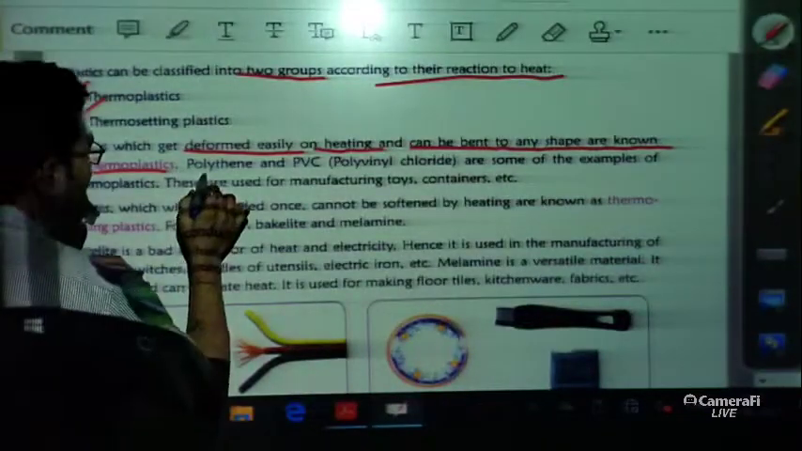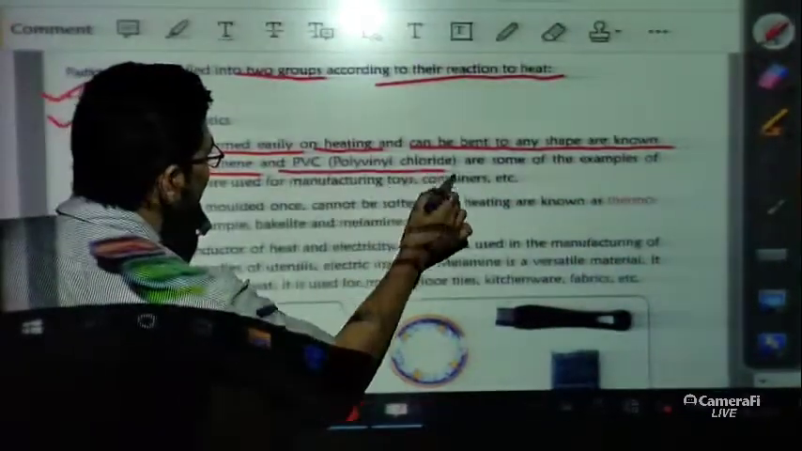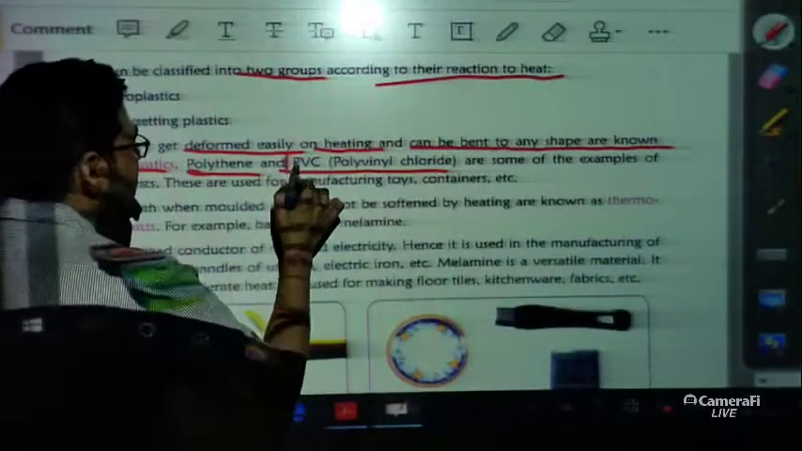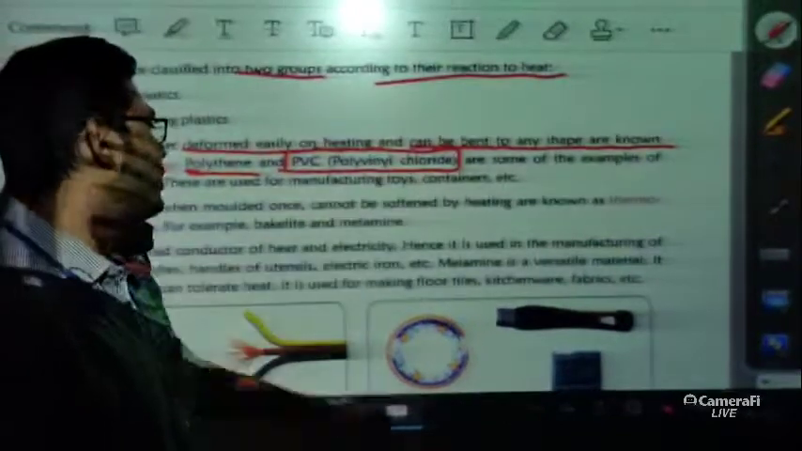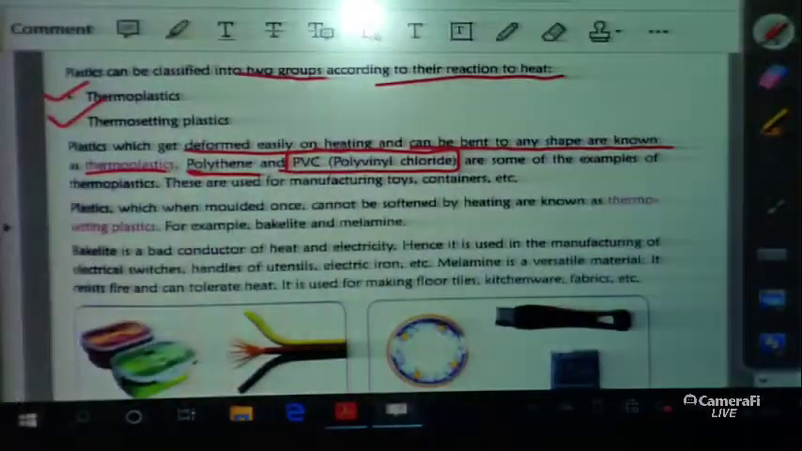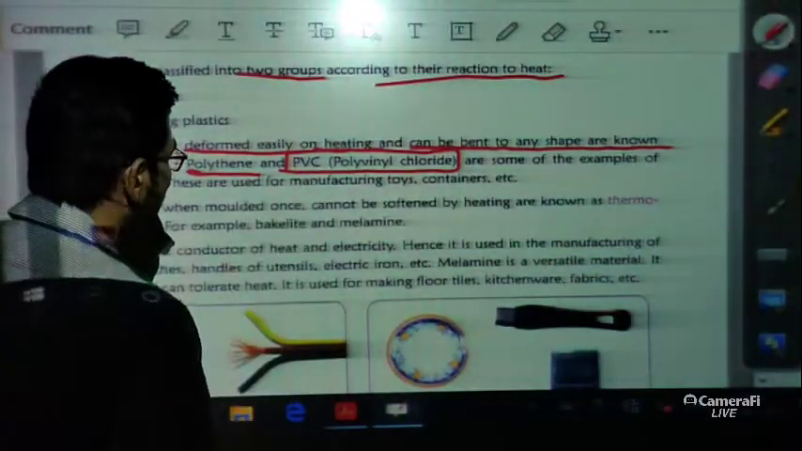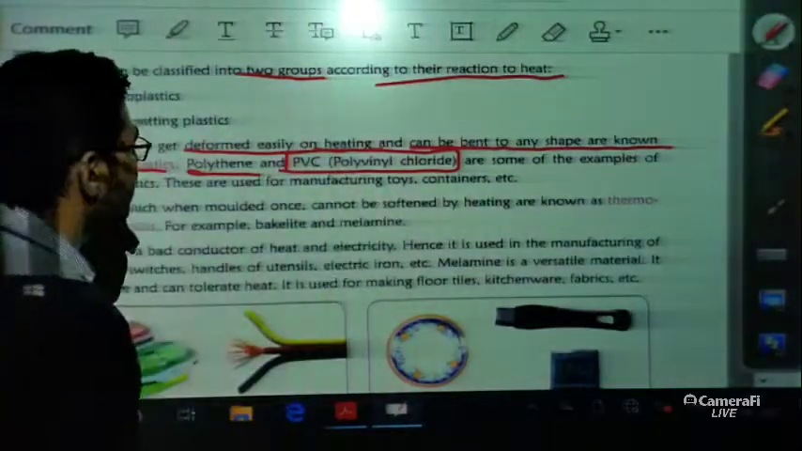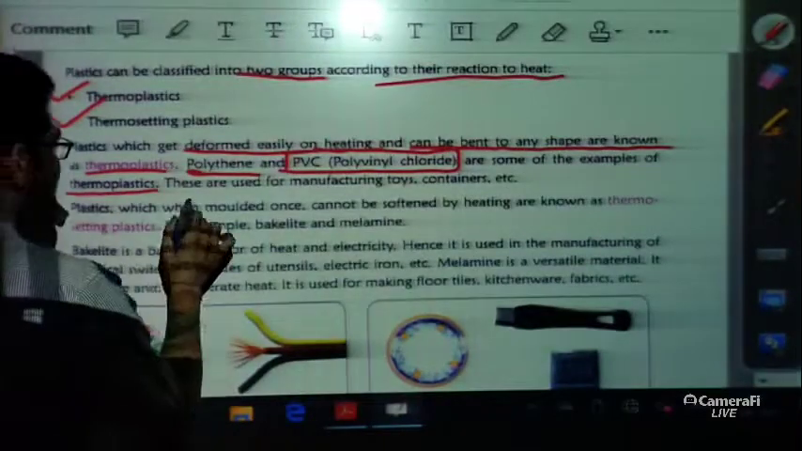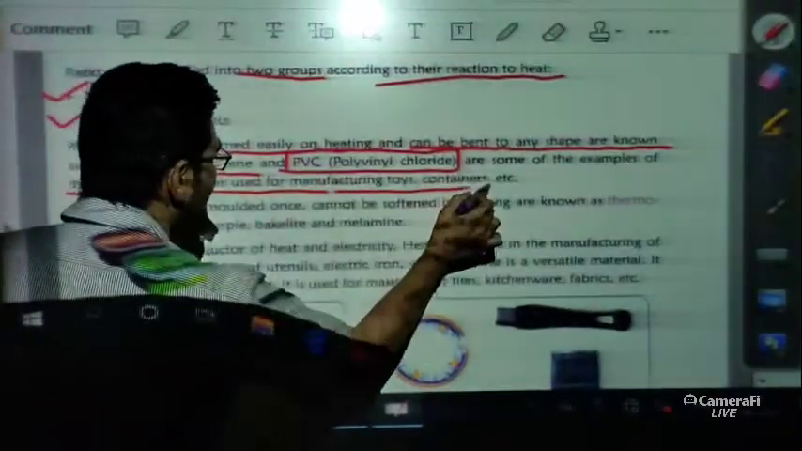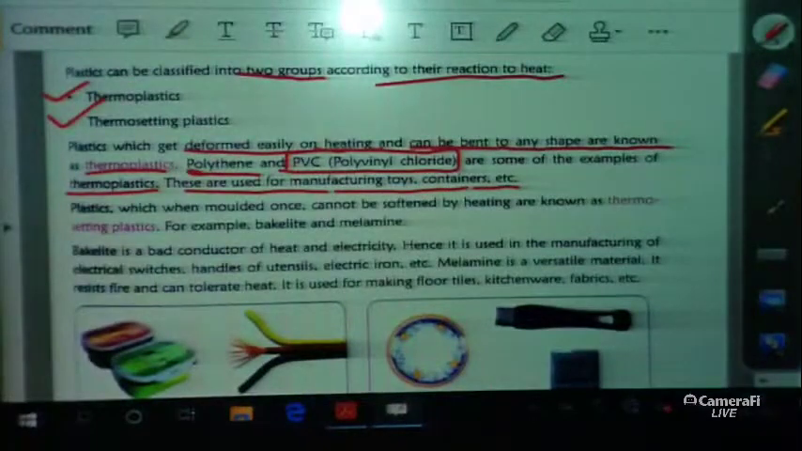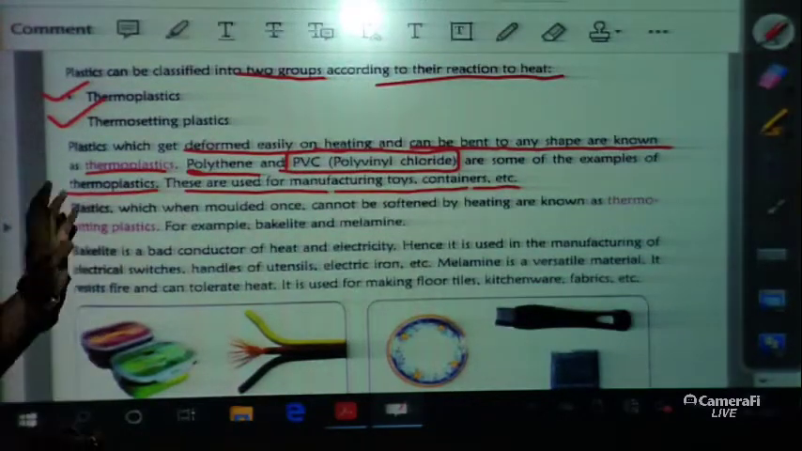Now examples are polythene and PVC. PVC is a very important term. You should remember that PVC means polyvinyl chloride. This is the full form of PVC. If a question is asked in the examination about the full form of PVC, then you have to write this. So polythene and PVC are some examples of thermoplastics. These are used for manufacturing toys and containers. So this is one kind of plastic, thermoplastic.